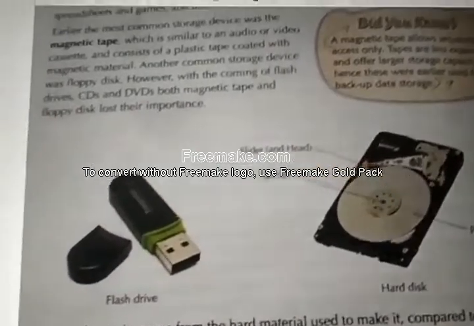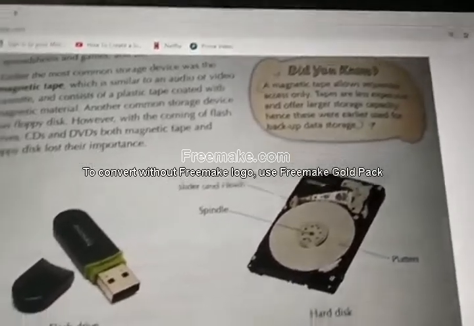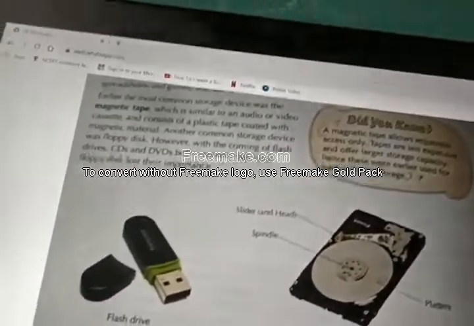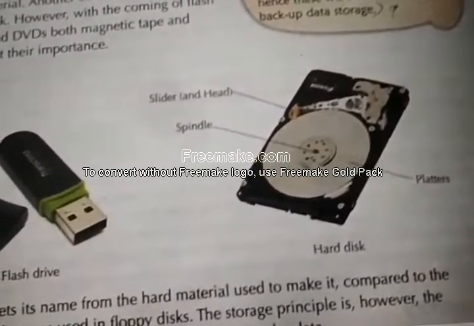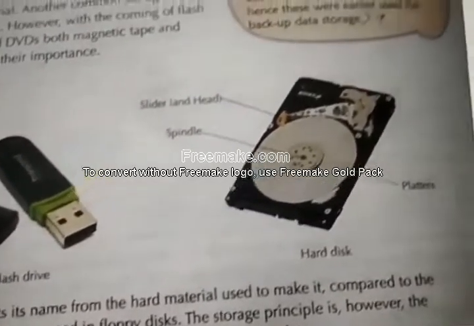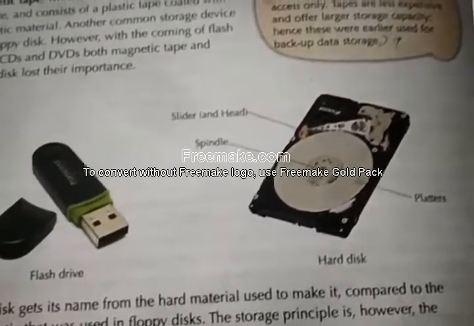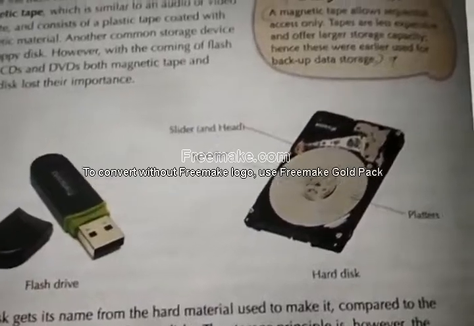Next, the hard disk is usually encased within the system. Even in a laptop or a desktop, the hard disk is encased within the system. Inside the system itself, the hard disk will be there. If you know the CPU, that big box, if you open it and see, the hard disk will be there. Just like in a laptop, the hard disk is inside itself. The hard disk is usually encased within the system.